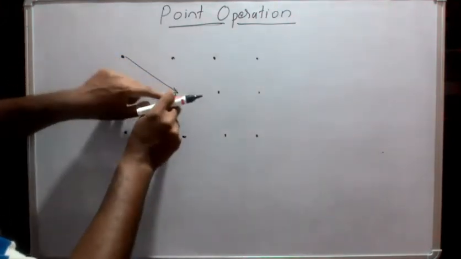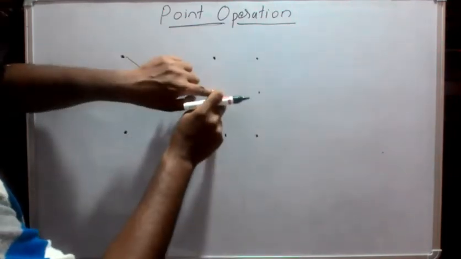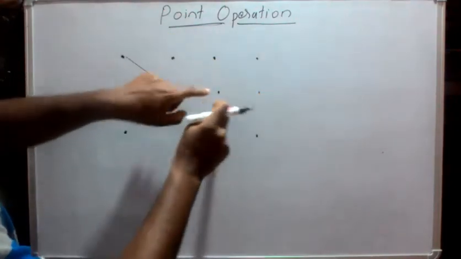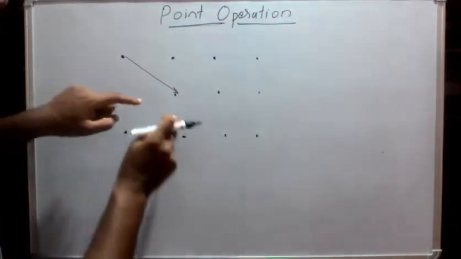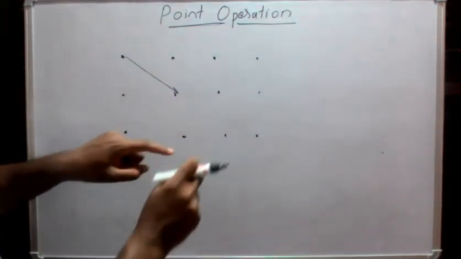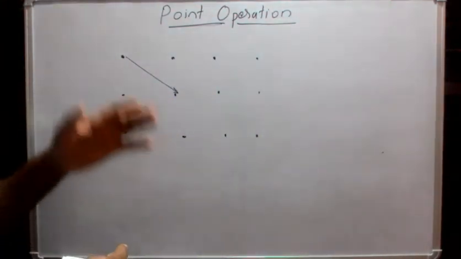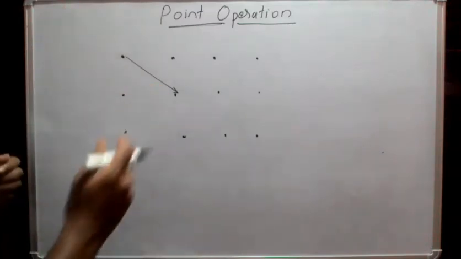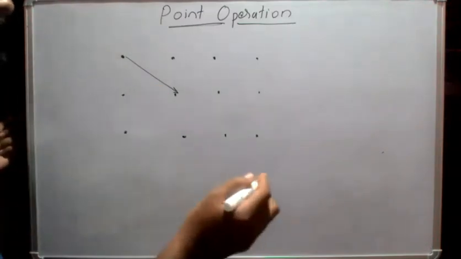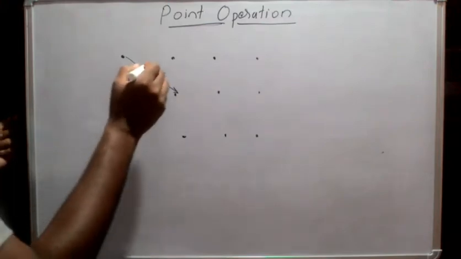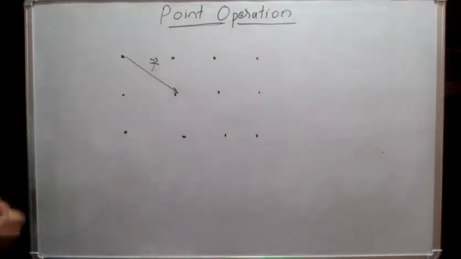So with that, this point will drag into this point, this point will drag into this point, and this point will drag into this point. So after all, there will not be any change in the crystal structure. So we have learned the translation operation.